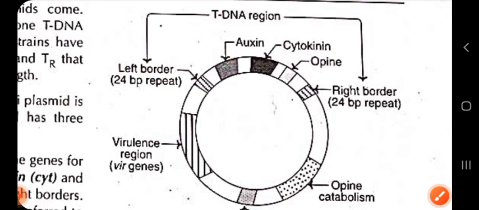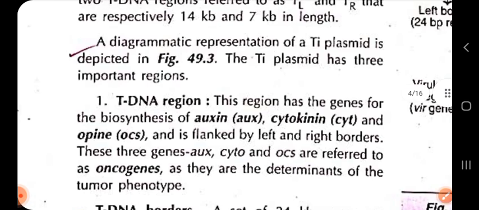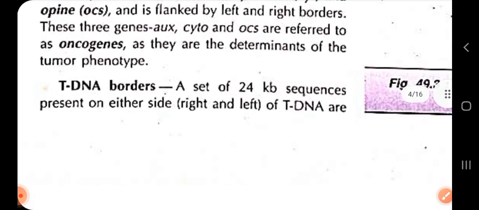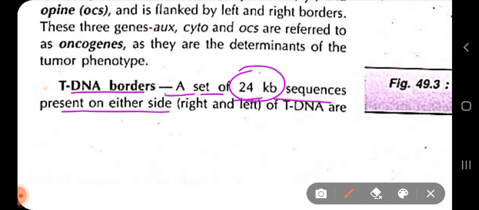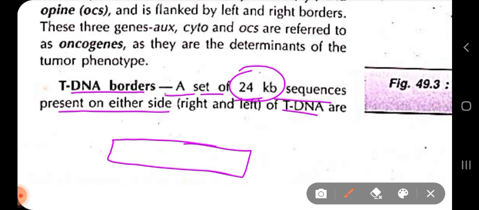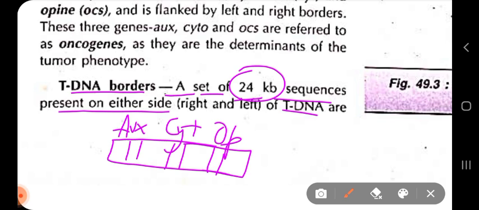Let us see the next important region, which is your tDNA border. The tDNA border that we have seen is a set of 24 kb sequence. The length of the tDNA border, each of them is 24 kb, and it is present on both sides of the tDNA. So in the middle there is tDNA, which codes for the genes needed for the auxin biosynthesis, cytokinin biosynthesis, and opine biosynthesis.